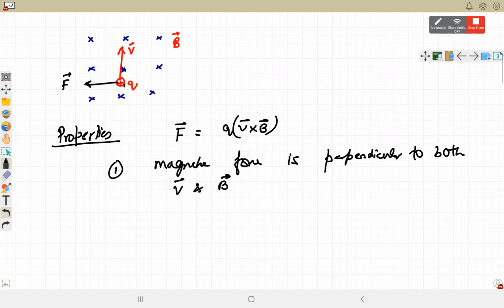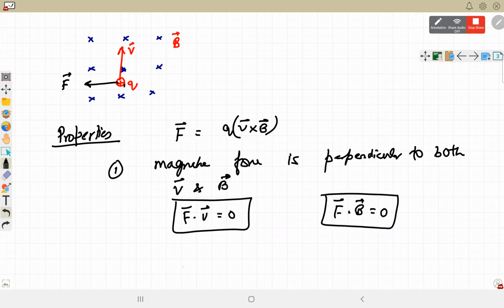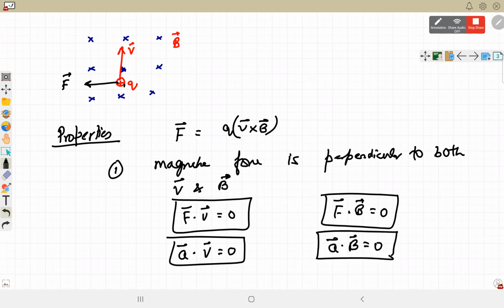Yes, sir. Dot product of two vectors must be zero. So which means here force dot velocity will be zero, force dot magnetic field will be zero. And since in the direction of force only acceleration will be acting, so acceleration का भी velocity के साथ dot product zero होगा. Acceleration is also perpendicular to velocity and acceleration dot magnetic field will also be zero. This is the first property.